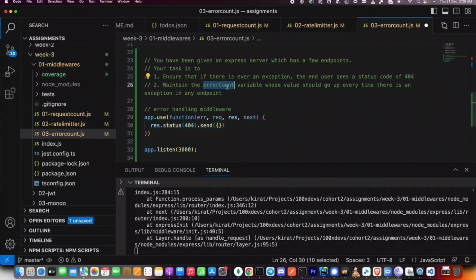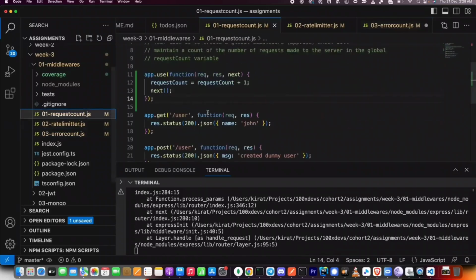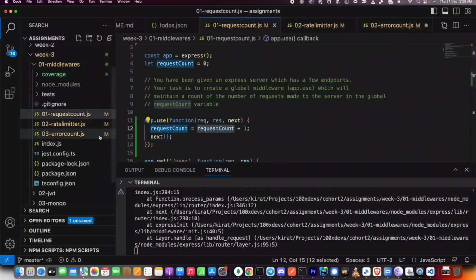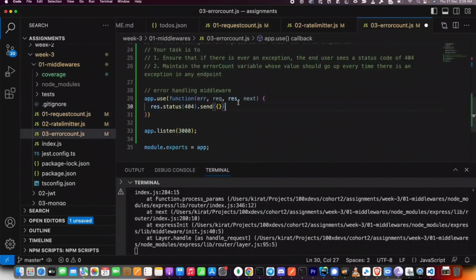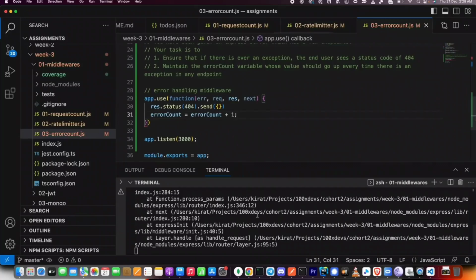Maintain the error count variable whose value should go up every time there is an exception. Hope that is clear. What was the first one? Maintain a request count, and make its value go up anytime there is a request coming in. What is this one? There is a global variable called error count. It should go up anytime there is an exception. And that's how you can add that.